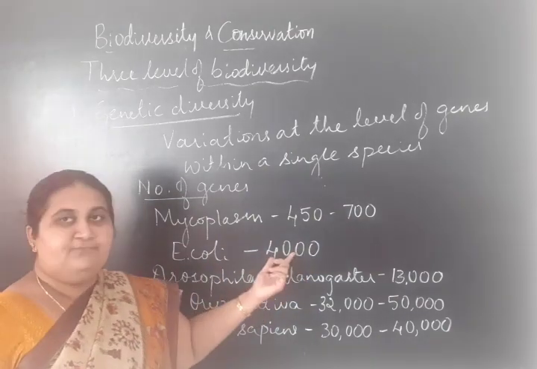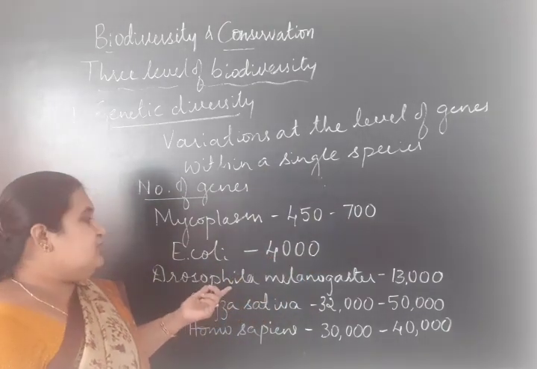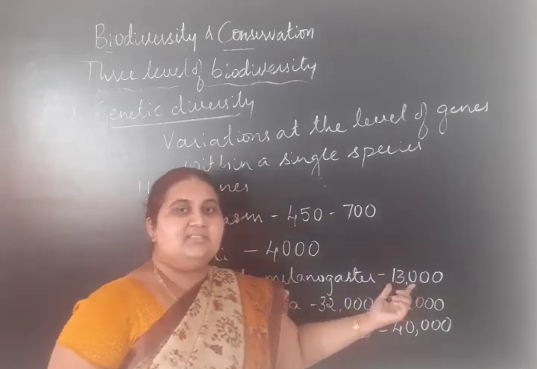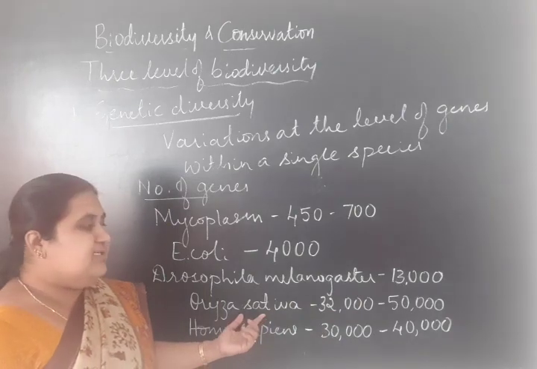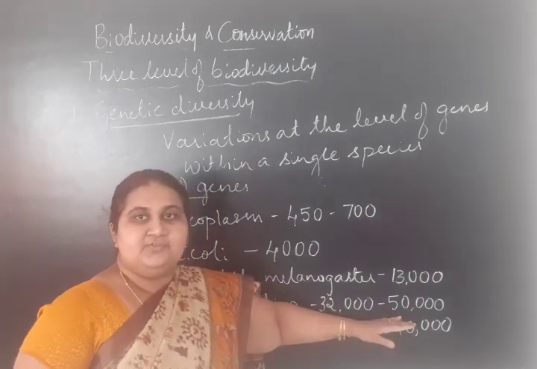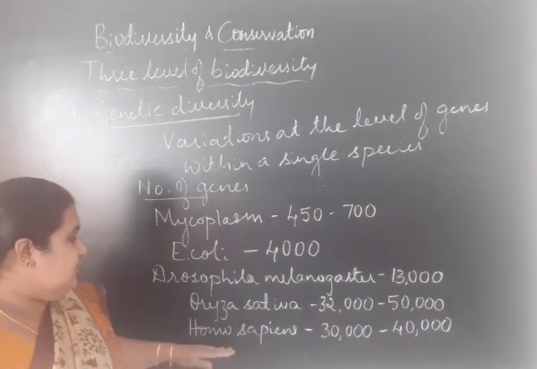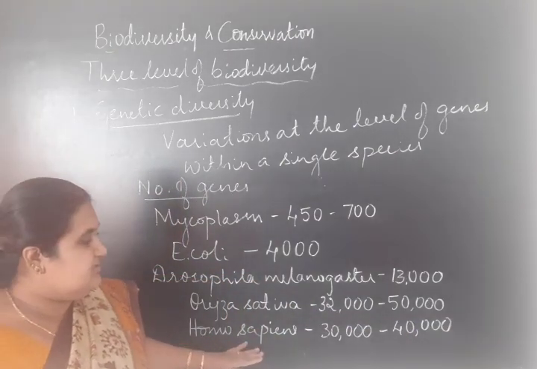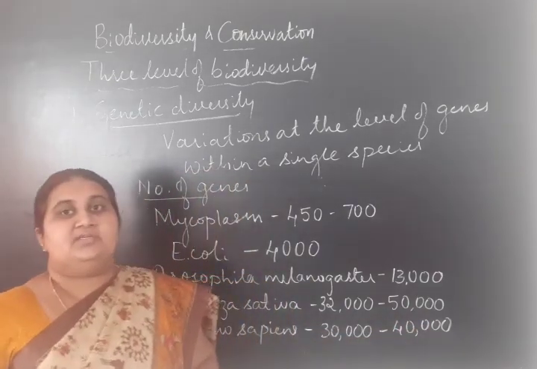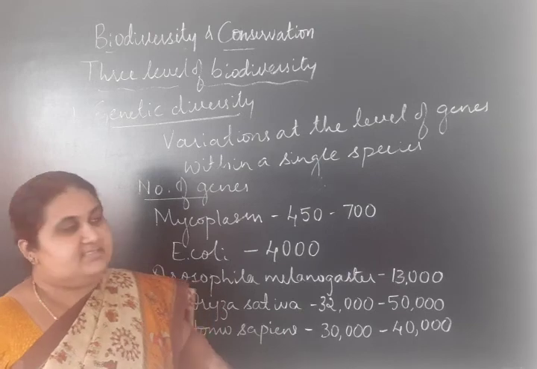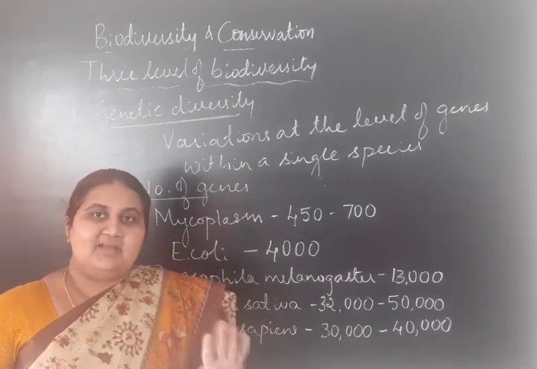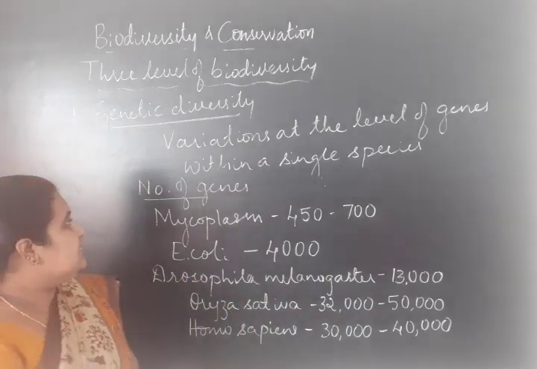E. coli has 4000 genes. Drosophila melanogaster, the fruit fly, includes 13,000 genes. Oryza sativa has 32,000 to 50,000 genes. In humans, Homo sapiens, 30,000 to 50,000 genes are present. So the number of chromosomes or genes varies from one species to another species.